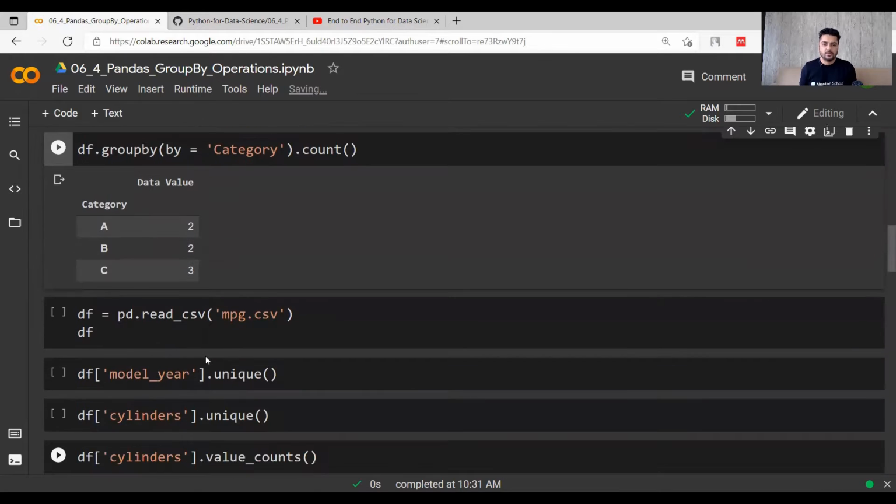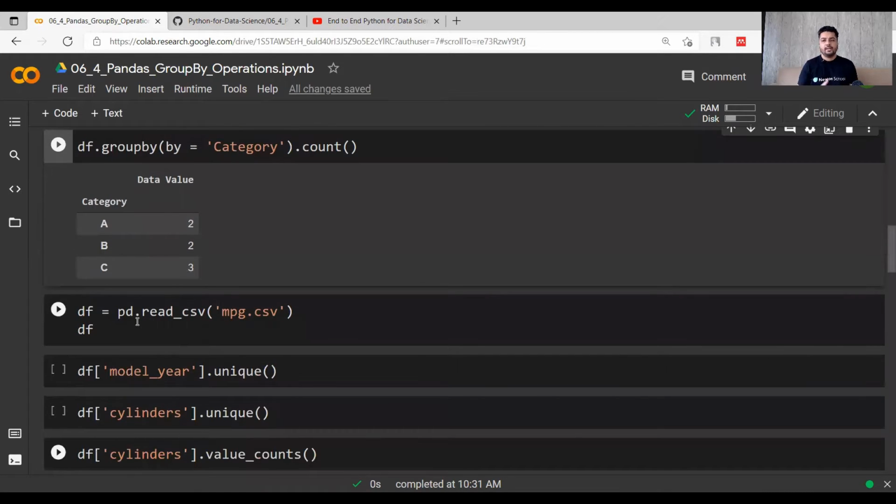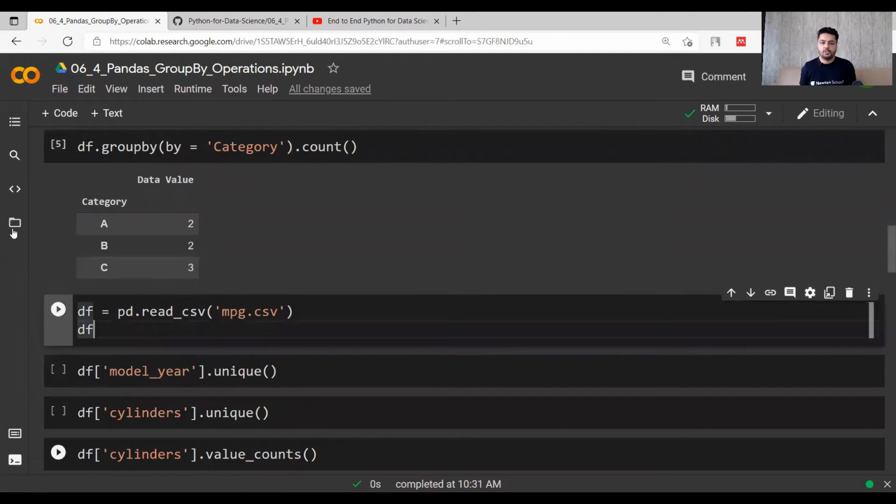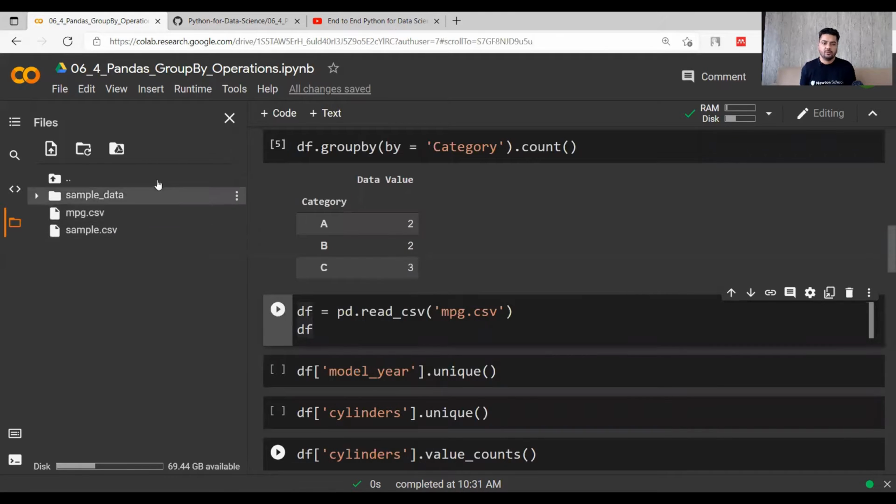Now I want to do a bit more complex thing on a CSV file. So I want to actually implement the group by function on the CSV file, and let's see how it looks like. I have already imported it. I have told you earlier that mpg.csv is here.